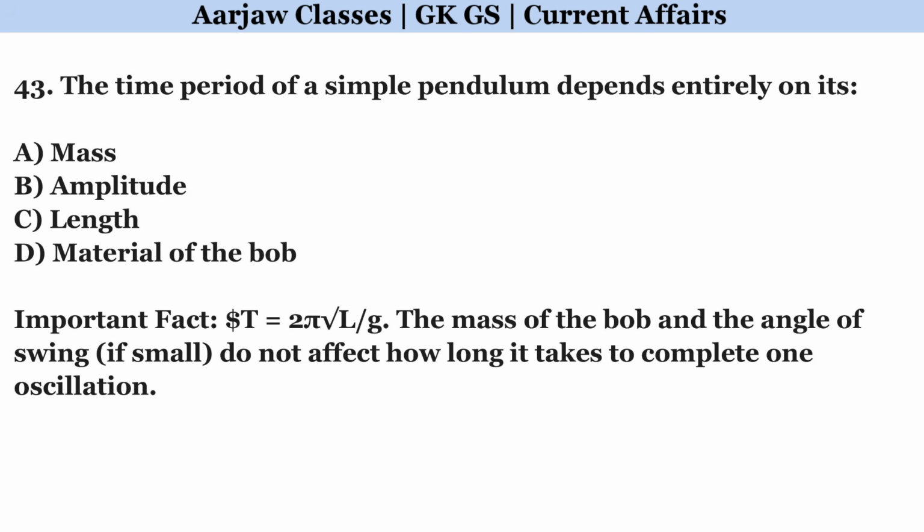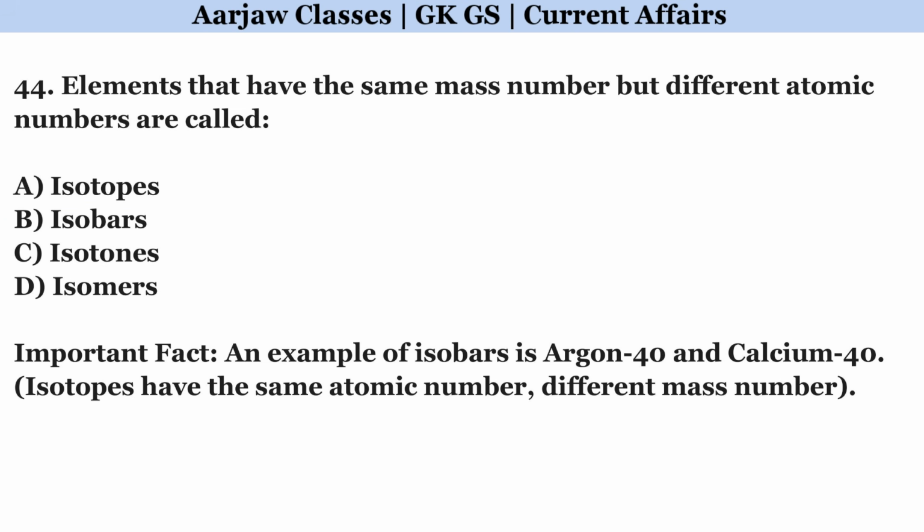The time period of a simple pendulum depends entirely on its. Right option is C. Length. Elements that have the same mass number but different atomic numbers are called. Correct option is B. Isobars.